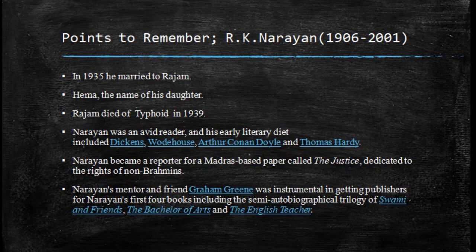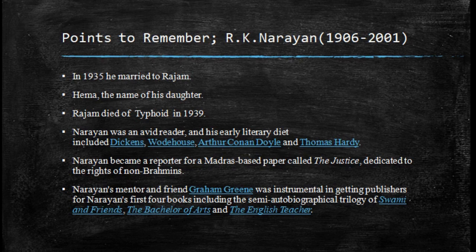Let's see, this is also a very important fact about R.K. Narayan, that he was a very avid reader, or we can say he was an ardent reader. And his early literary diet included Charles Dickens, Wodehouse, Arthur Conan Doyle, and Thomas Hardy.